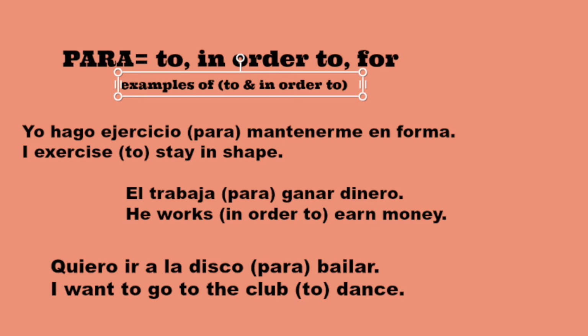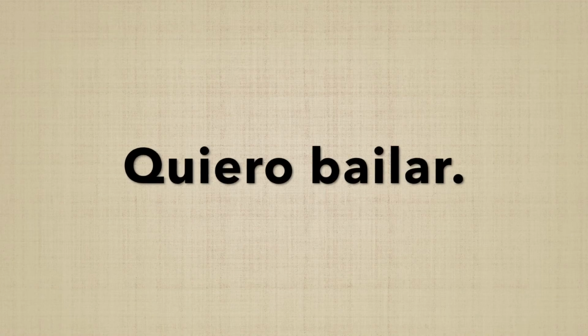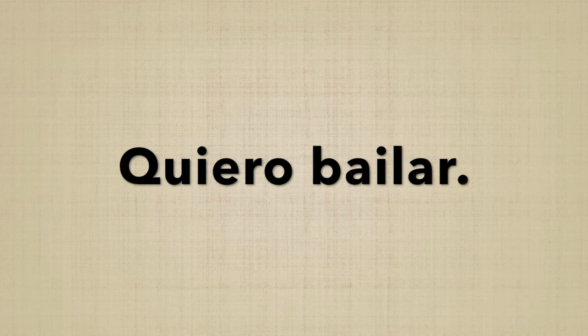It's very common for native speakers to say para bailar instead of just saying a bailar. You know, quiero ir a la disco a bailar. No, it would be more correct to say para bailar, in order to dance or to dance. You're literally going to insert the to there. But keep in mind, when you want to just say I want to dance, you would not say quiero para bailar. You're just going to say quiero bailar because bailar does mean to dance. You really don't have to be that specific and say para bailar.